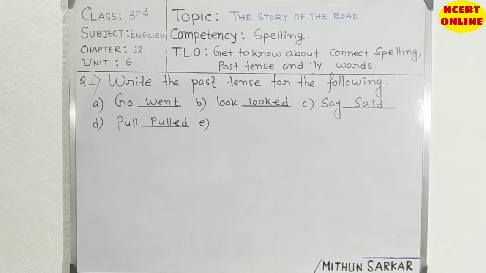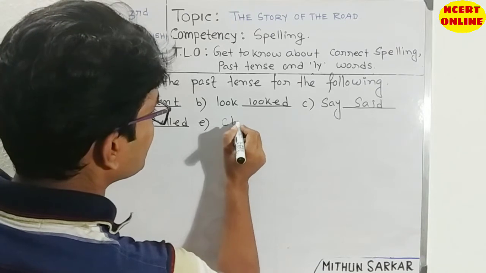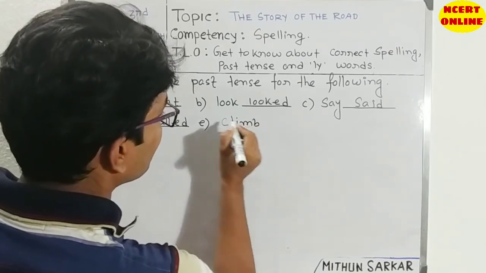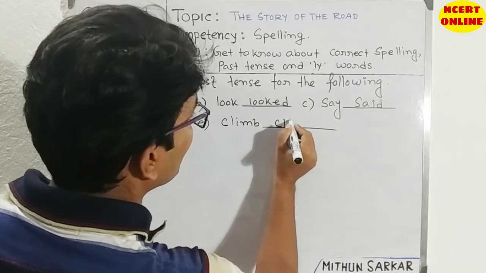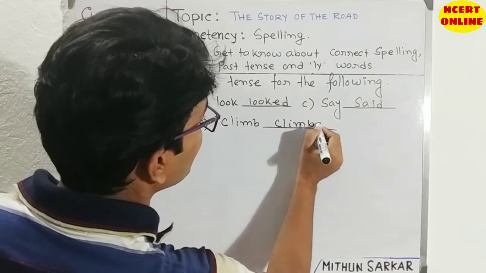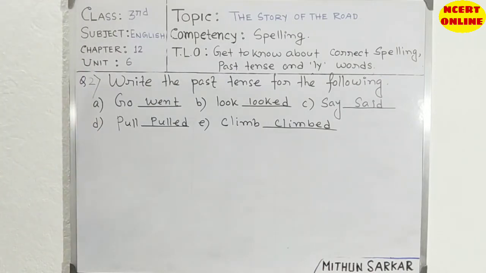Then anyone we will write. Let's write climb, CLIMB, climb. Climbed, CLIMBED. Actually, this is for your example, to show how we can write the past tense. So you can write more.